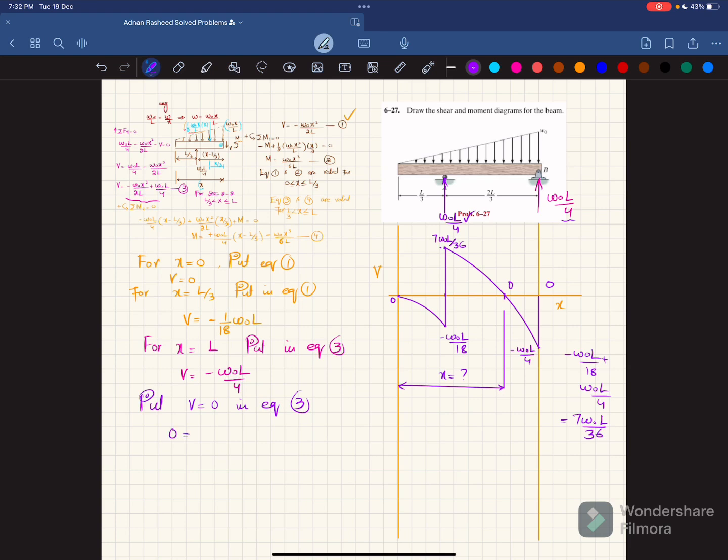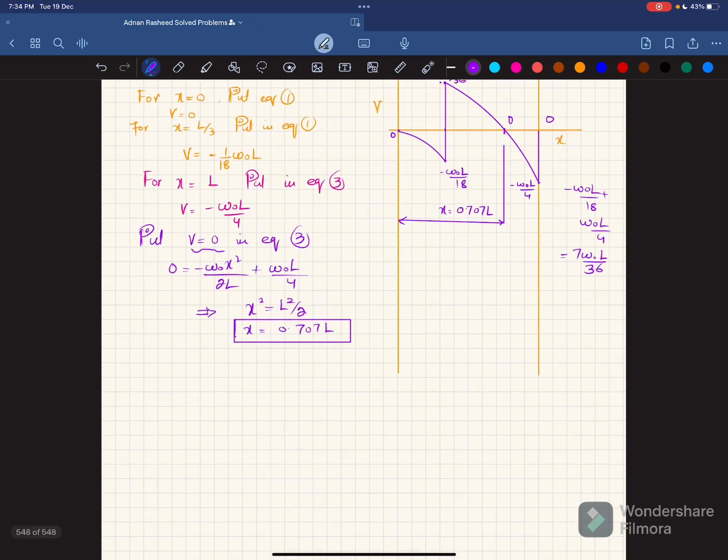So it will be equal to 0, which gives minus w naught x square over 2L plus w naught L over 4. So what we will get from here is that x square is equal to L square over 2, and x will be equal to 0.707 L. Clear? So you can put this value of x in equation number 3, and you will get V equal to 0.